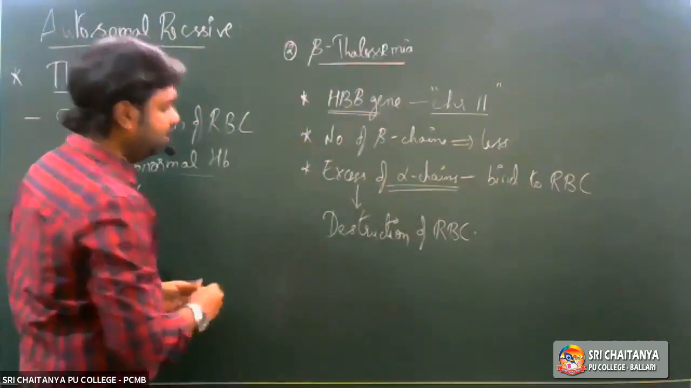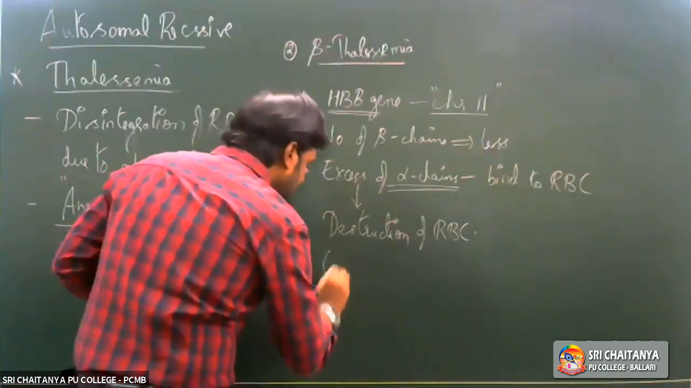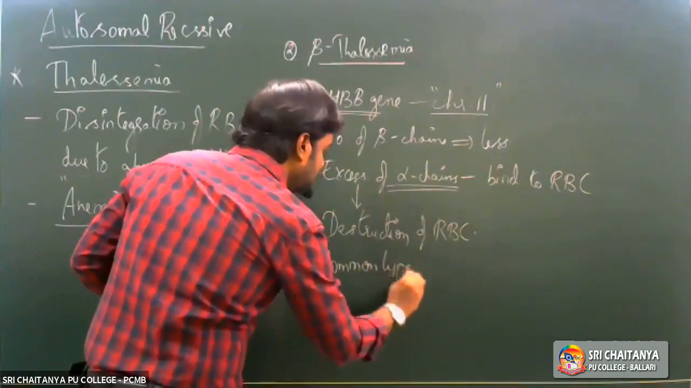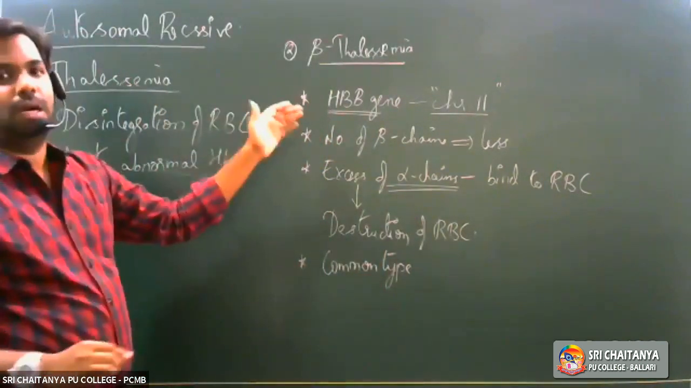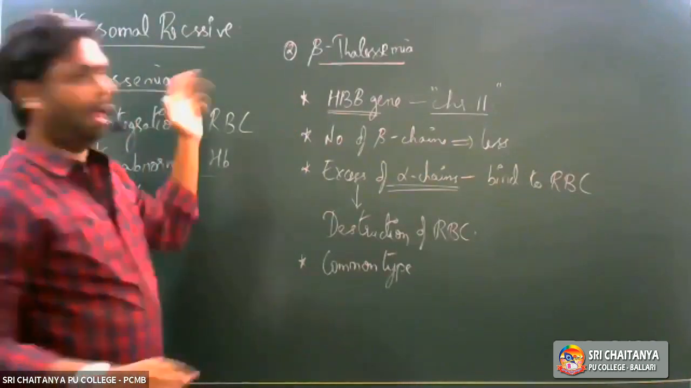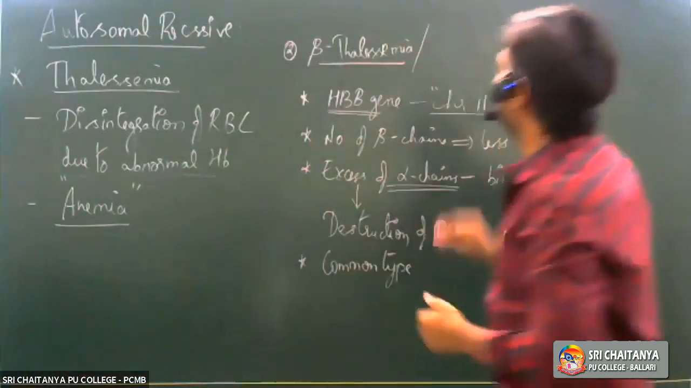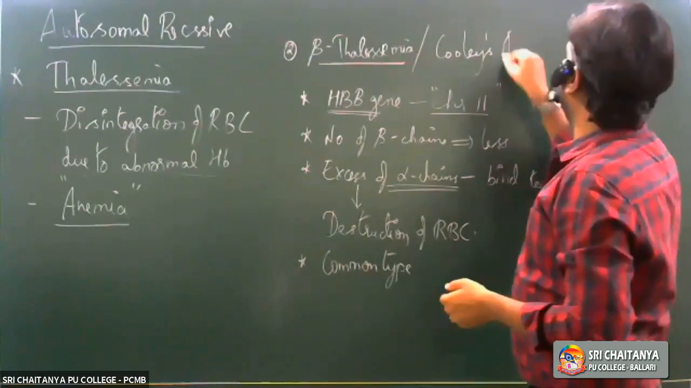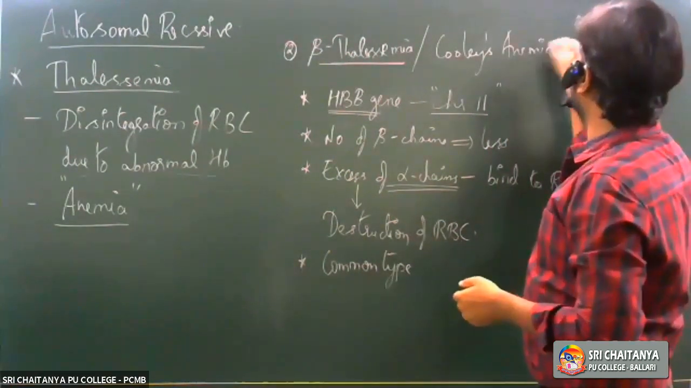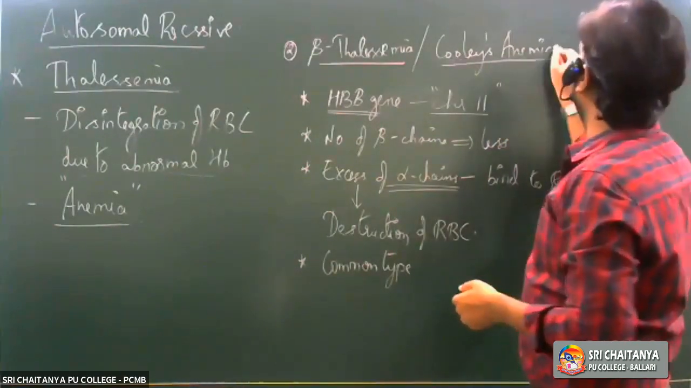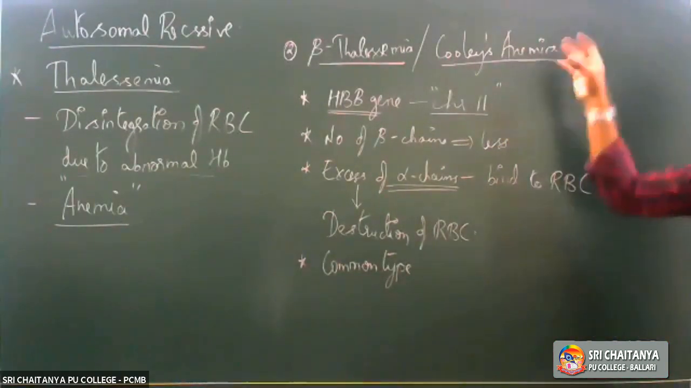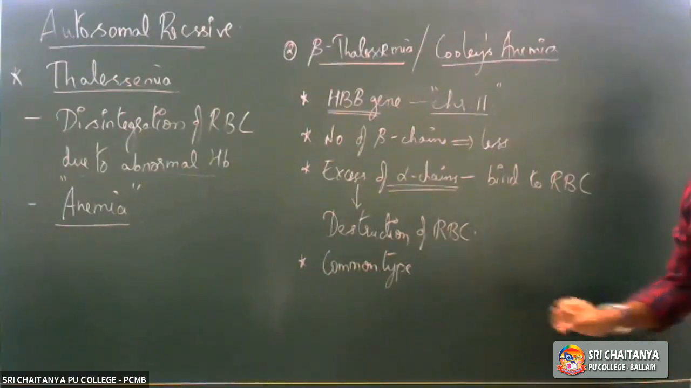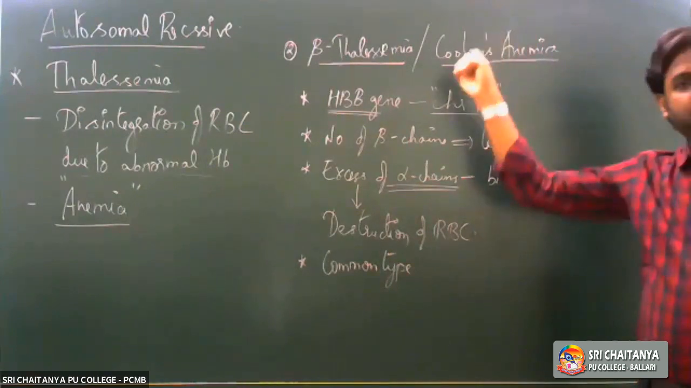So beta thalassemia is considered the most common type of thalassemia compared to alpha thalassemia. And there is one more name given for beta thalassemia. It is also called Cooley's anemia. Right? Either beta thalassemia or Cooley's anemia. So this is what we have with beta thalassemia, another type of autosomal recessive disorder.